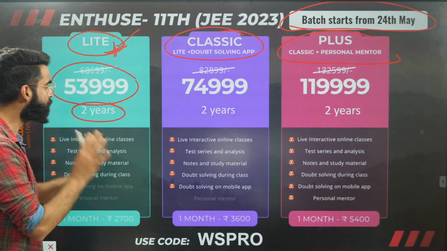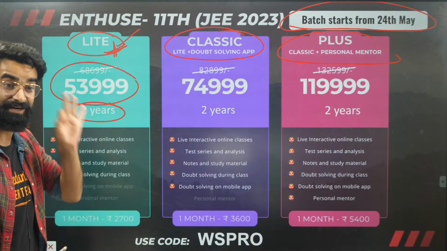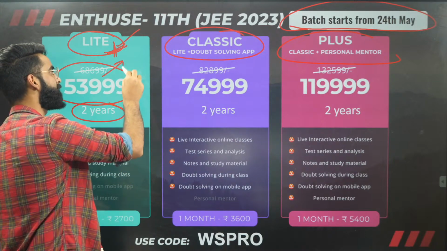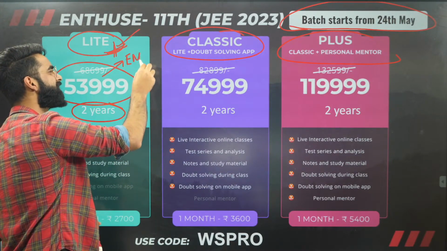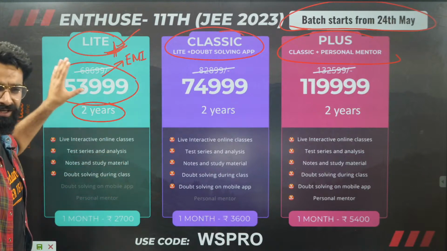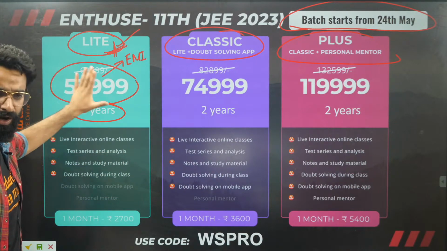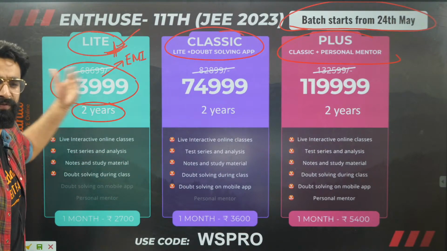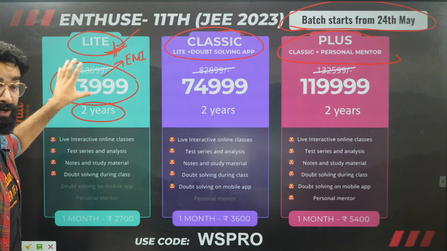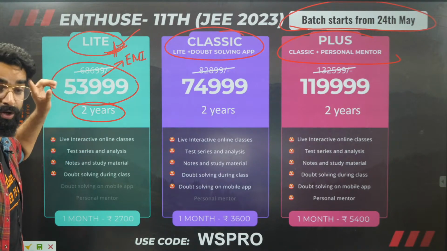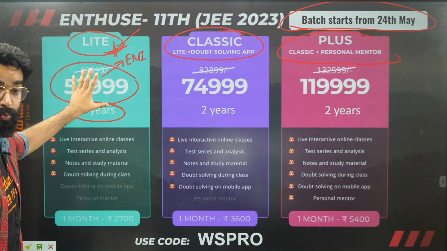And people, Vedantu has kept one nice option, which I really liked, that you can pay this amount in EMIs as well. Monthly, you can pay the fees. It's not necessary to pay the entire amount in one go. No way, you can pay this in the form of EMI as well. And this is the amount for the 2 years. It's not yearly you have to pay this much. No, it's for 2 years complete.